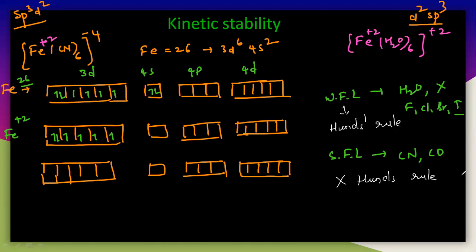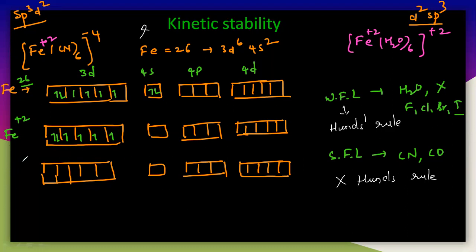So let us understand these two things, Hund's rule and against Hund's rule. Let us take the weak field ligand and the strong field ligand, and particularly the first case, which is with the cyanide, a strong field ligand. In presence of the cyanide, which is a strong field ligand, it doesn't follow Hund's rule. There are 6 ligands.